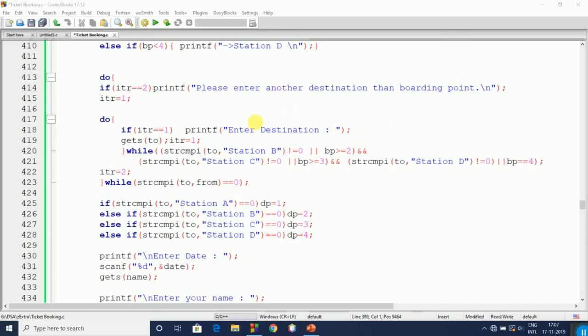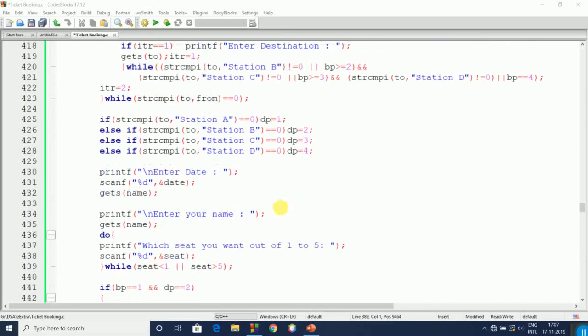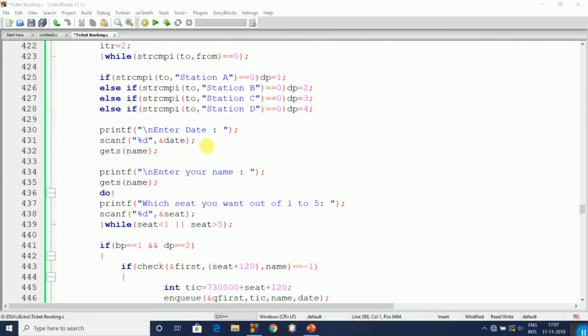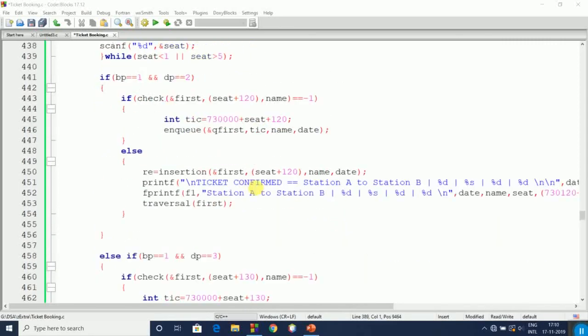If the boarding point and destination are both the same, then it will ask again to enter the destination. And if station B is entered by the user as destination, then DP equals 2. If C, then DP equals 3, and D, DP equals 4. Then it will ask for date, name and seat number.